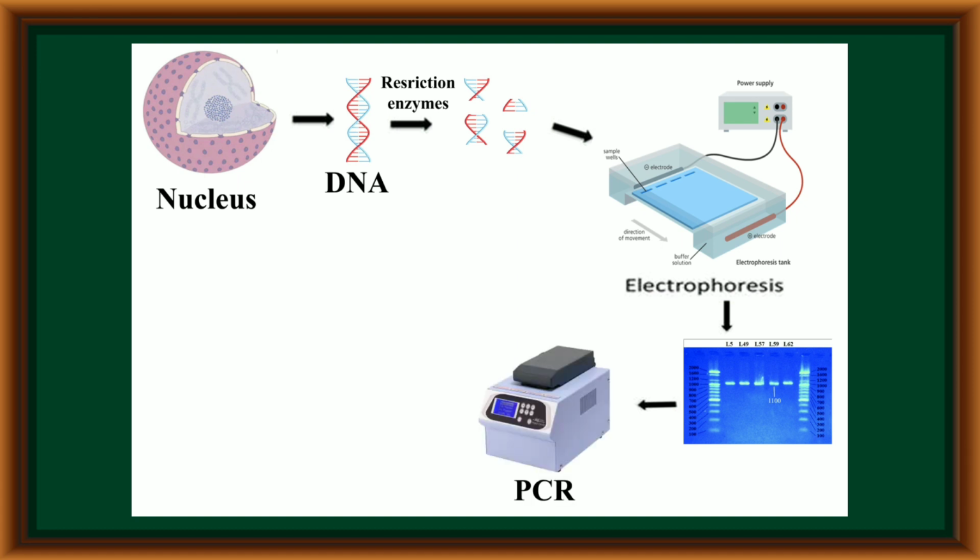Now the number of DNA fragments present in the gel piece can be multiplied with the help of the PCR technique. After increasing the number of DNA fragments, these DNA fragments are treated with alkaline chemicals. These alkaline chemicals help to separate the two DNA strands.